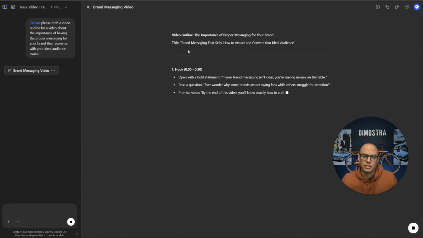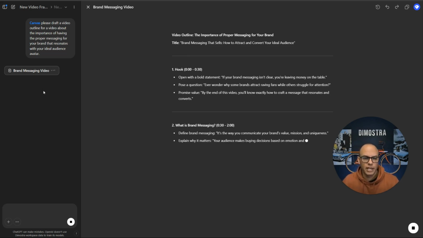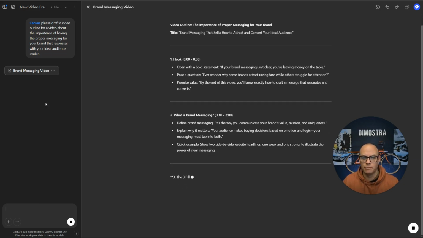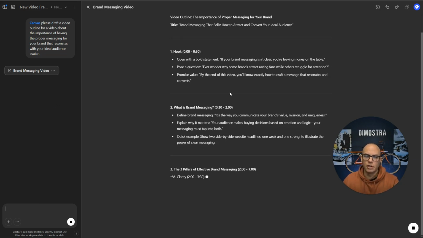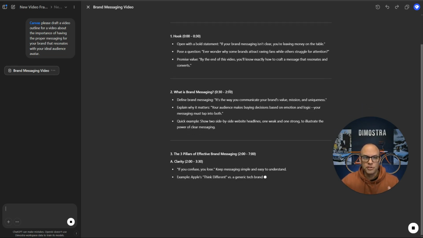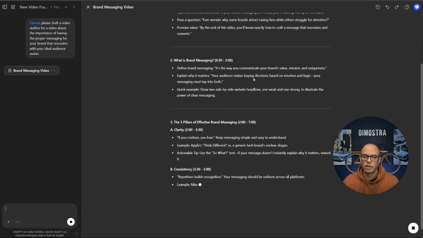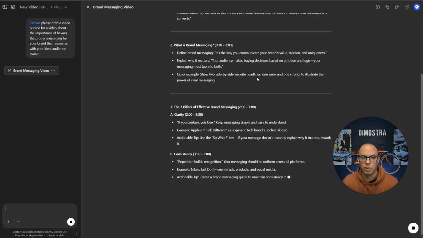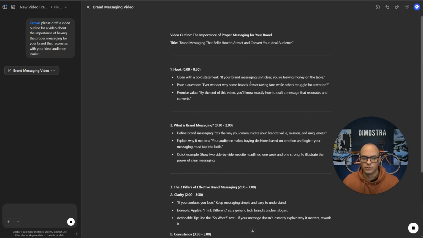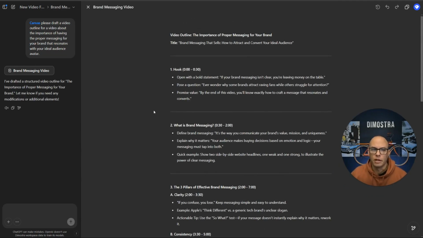All right, now it's in Canvas mode, which if you're not familiar with Canvas mode, on the left-hand side here in the column, this kind of works like traditional ChatGPT when you're prompting it. But here on the right side, really think of this as like a Word document. This is editable. So once it's done with its response, we can come in here and edit things. All right, let's take a look at what it created.